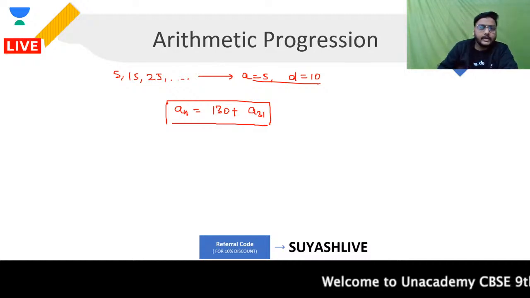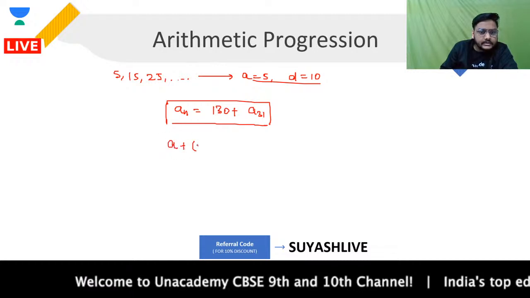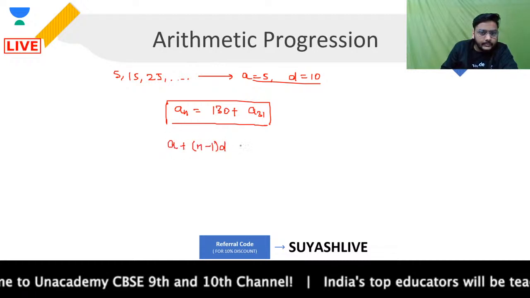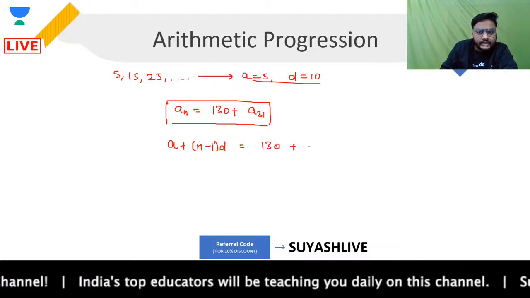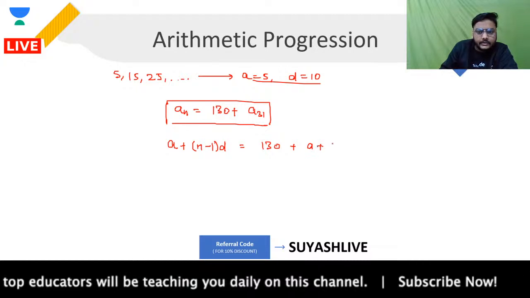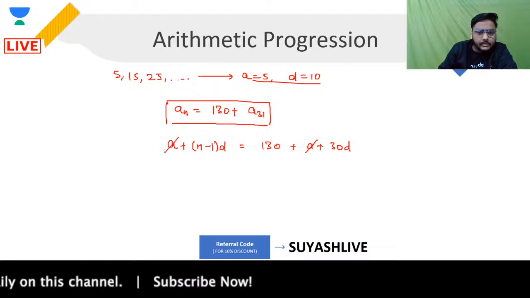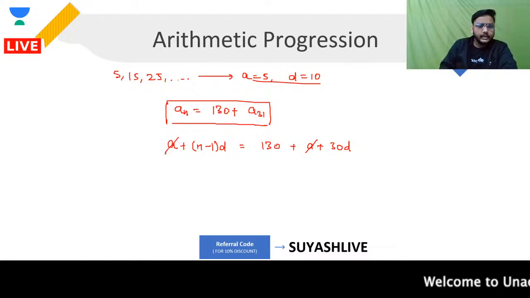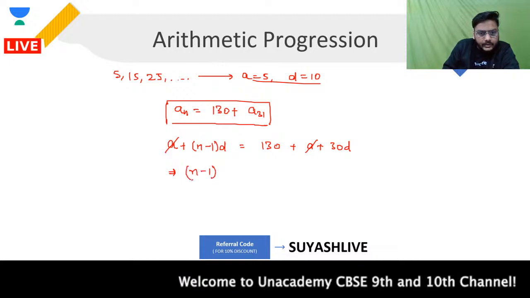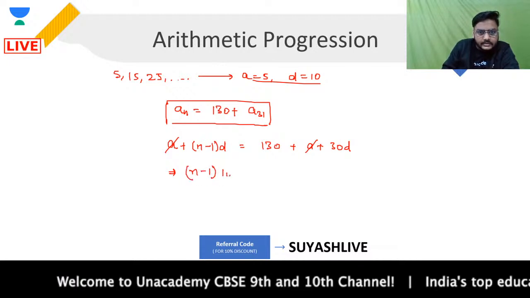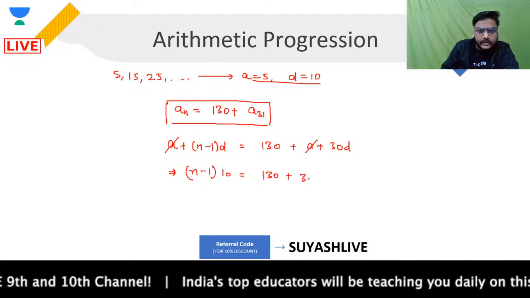Now let's talk about nth term. The nth term could be written down as a plus n minus 1 into d, and it is 130 more than what? 130 more than the 31st term, that will be a plus 31 minus 1 into d. From here a and a will be cancelled, and you will be left with n minus 1 into d. d is the common difference, that is 10, is equal to 130 plus 30 into d, that is 300.